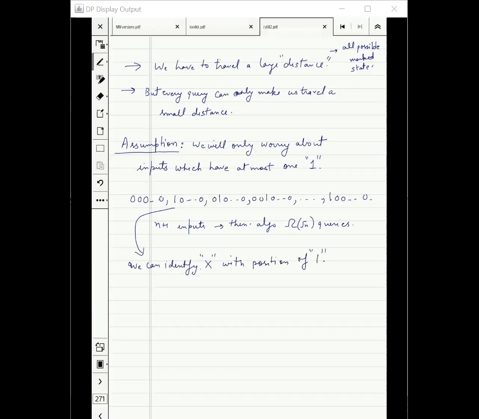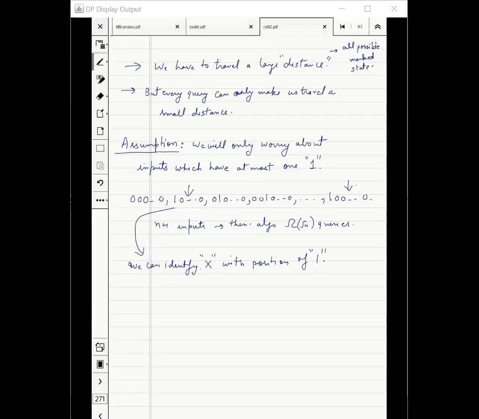Now in our universe, there are only these n+1 inputs, and we promise to the algorithm that we will only give these many inputs. If the algorithm says the first position is 1, then we know that this is the input. If it says the last position is 1, then we know that this is the input, and so on.